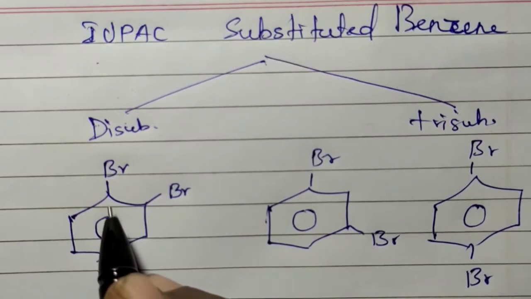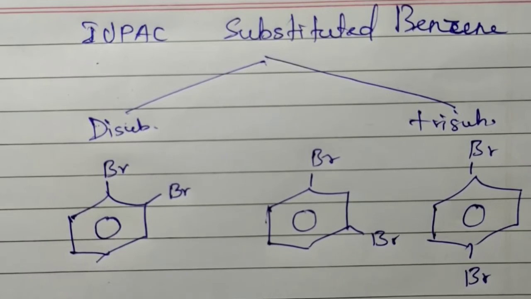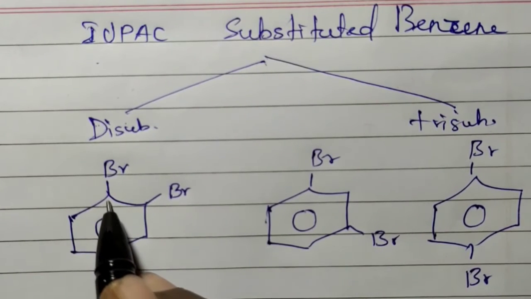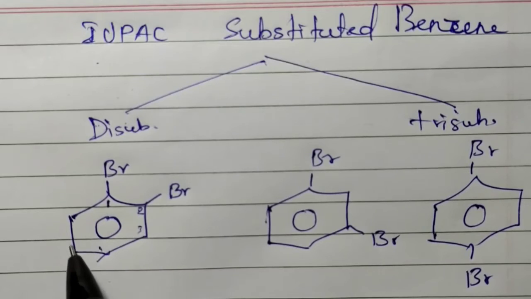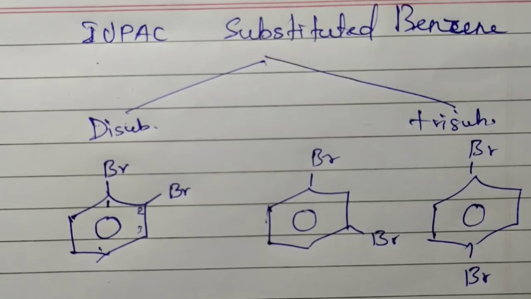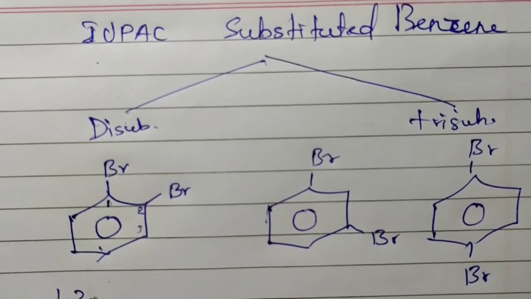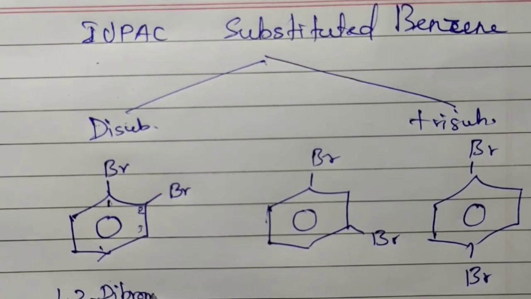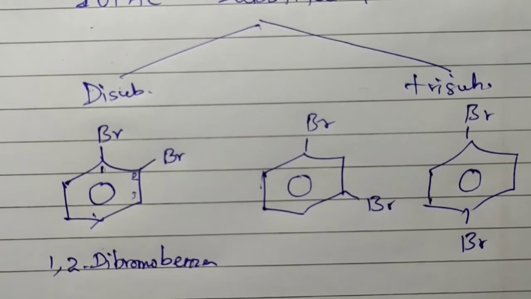So here, whenever more than one substitution comes, we have to give numbers to the carbons of the ring. So here, this is the first carbon, and the next nearby substituted carbon is 2. Then 3, 4, 5, 6. Like that it will go. So actually this is 1,2-dibromobenzene.